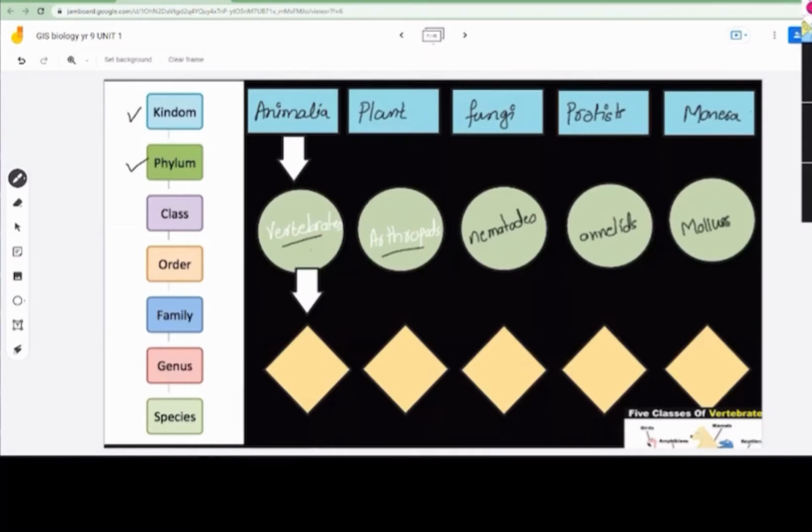Teacher, we have to memorize all those names? Yes, you have to. There are 5 phylums in kingdom Animalia. First of all, vertebrates. Second one, arthropods. Third one, nematodes. Fourth one, annelids. Fifth one, molluscus. Okay? Molluscus, annelids, nematodes, arthropods, vertebrates. Now, once you study all the 5, you have to learn their categories.